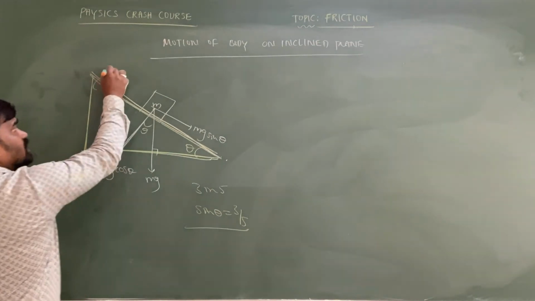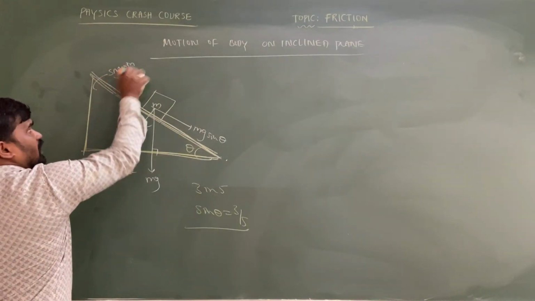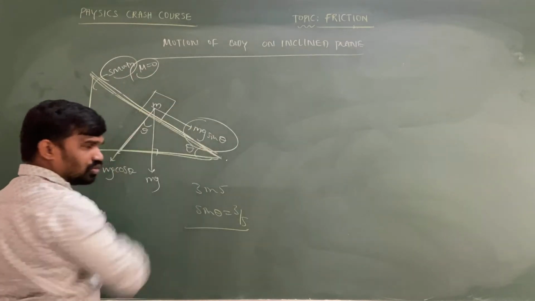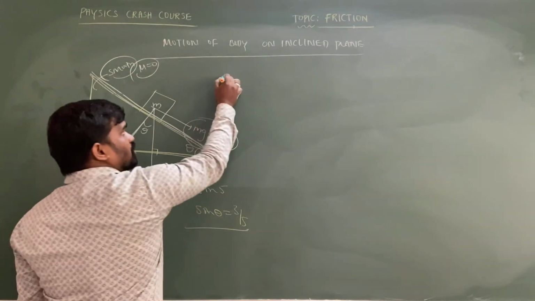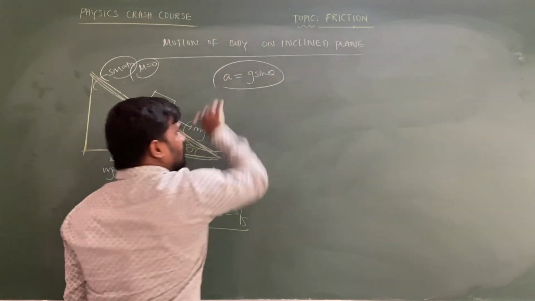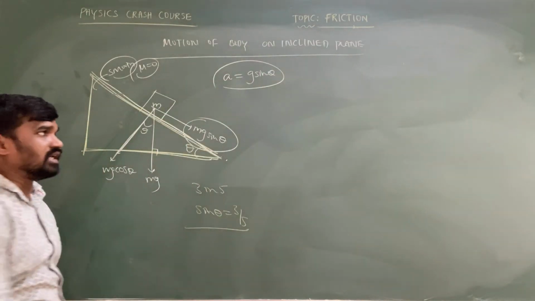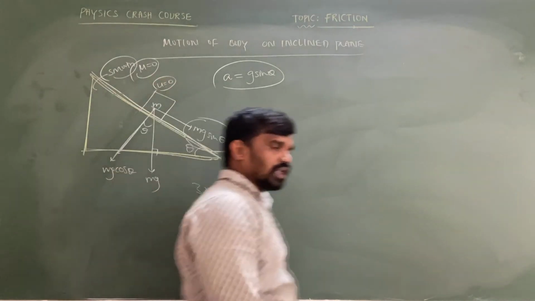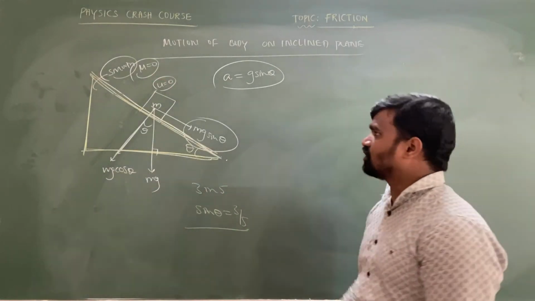Suppose it is a smooth inclined plane, then the friction is going to become 0. Acceleration is due to only mg sin theta. So in this case, a is equal to g sin theta. We can take the acceleration of the object equal to g sin theta. Let's consider this object starts to slide from rest. Initial velocity is equal to 0.